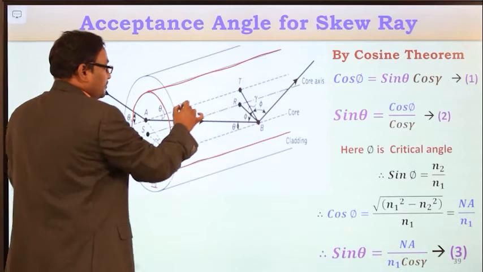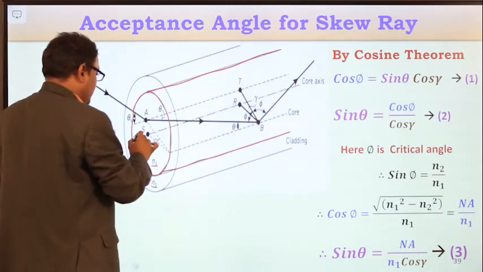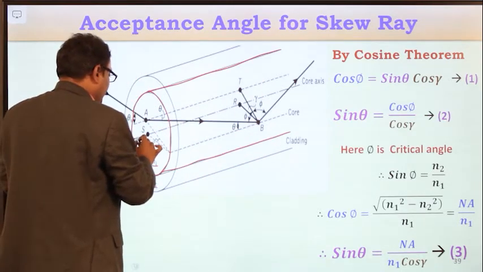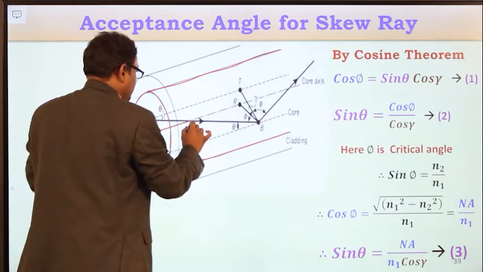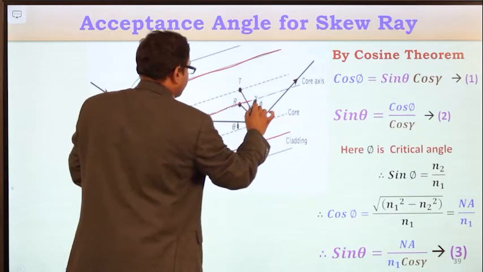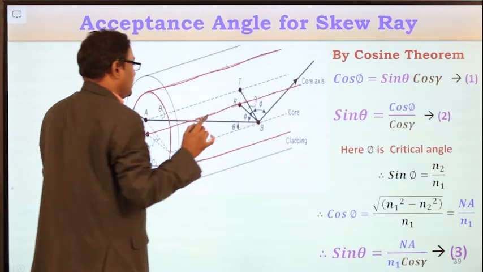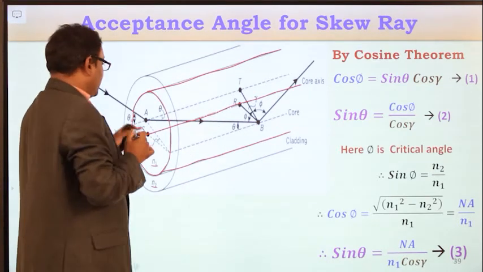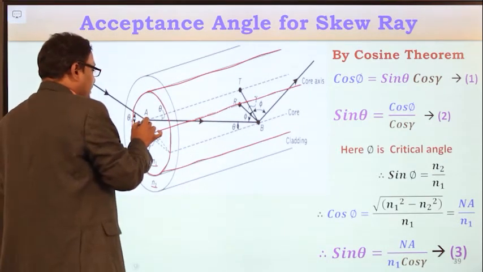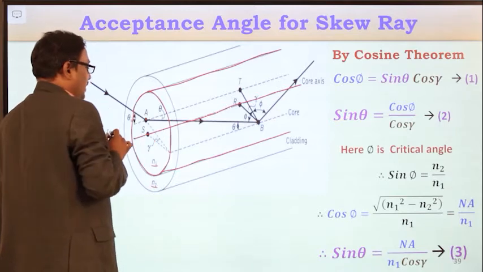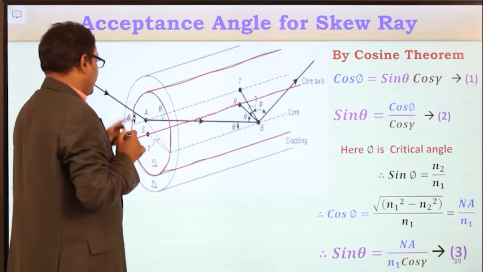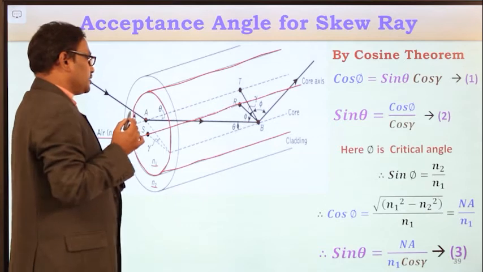See here, in this optical fiber cable, this line represents the fiber axis or core axis, and the light ray enters at a point other than the center of the fiber axis, so it becomes a skew ray.